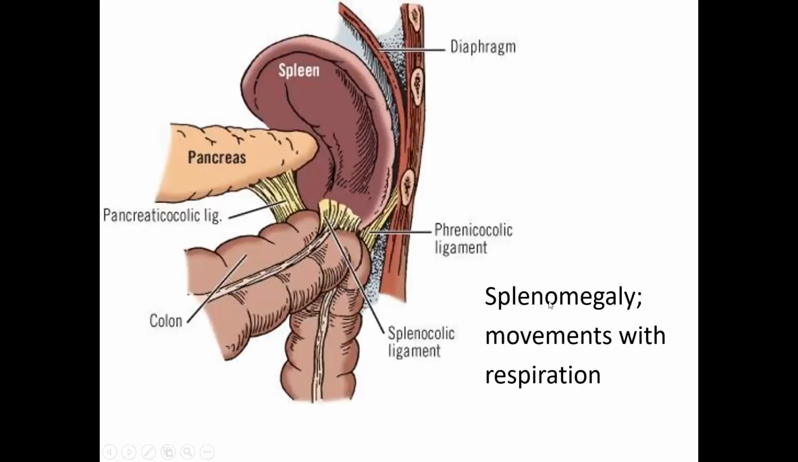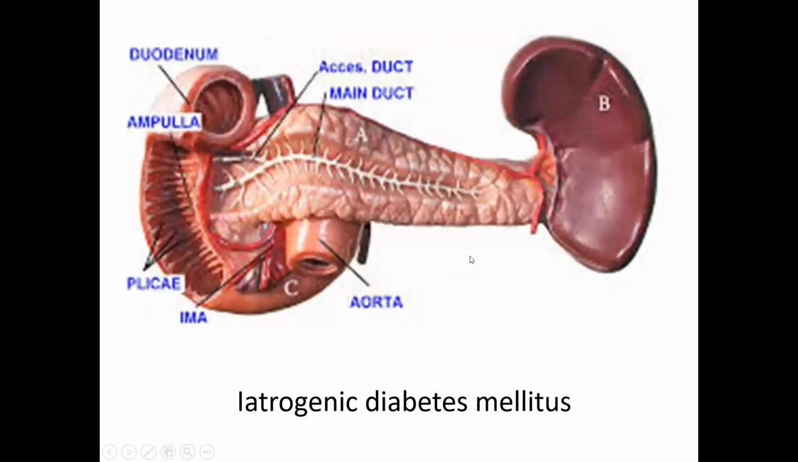We already discussed splenomegaly and movements with respiration. In inspiration, the spleen will move downwards and towards the right. The phrenicocolic ligament you will see here is supporting the spleen, not allowing it to descend vertically down. When you attempt to clamp the splenic vessels, you will also clamp the tail of the pancreas, which gives rise to iatrogenic diabetes mellitus.